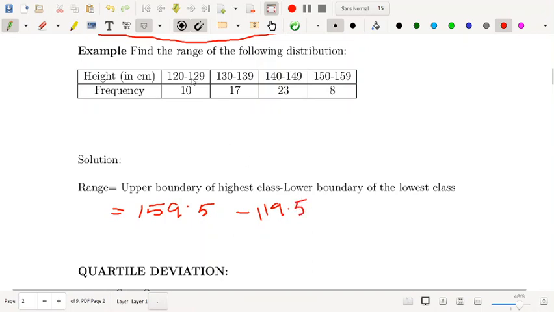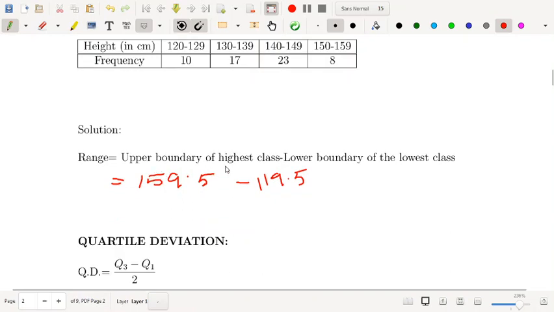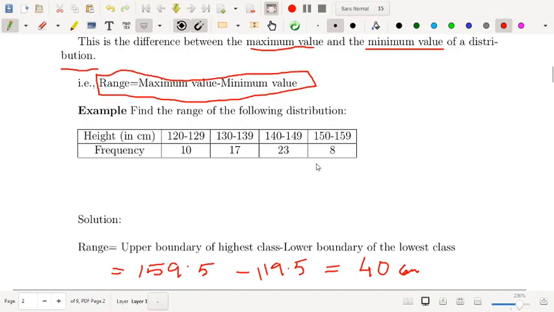And you check, the class boundaries are given by 0.5 subtracted from the lower limit and 0.5 added to the upper limit. So that gives you the boundary actually. So range is basically the upper boundary of the highest class minus the lower boundary of the lowest class. So it will give you the range, and that equals 40 centimeter. That is the range of values. So I hope this is clear from this example.